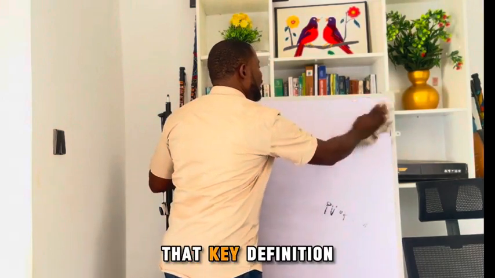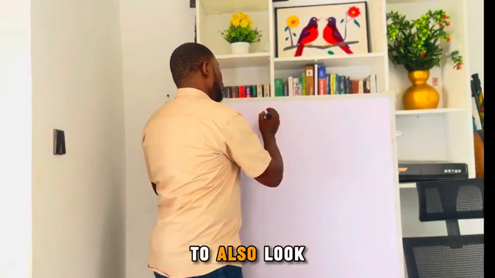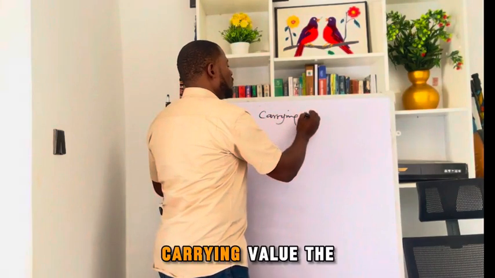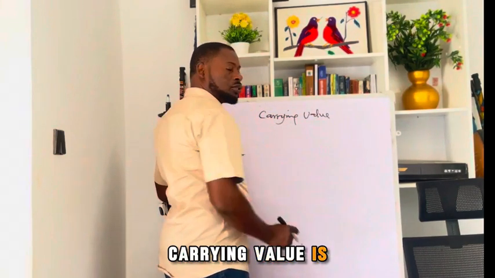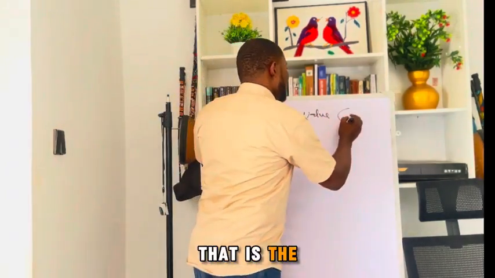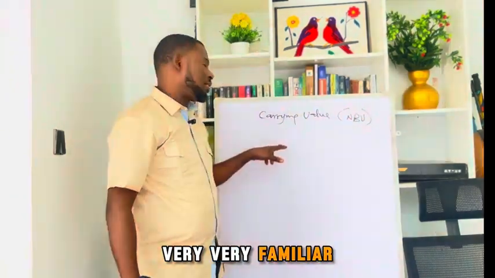Having looked at that key definition, I just want to also look at carrying value. Carrying value is not unknown to any accountant. That is the net book value. This is a very, very familiar term.